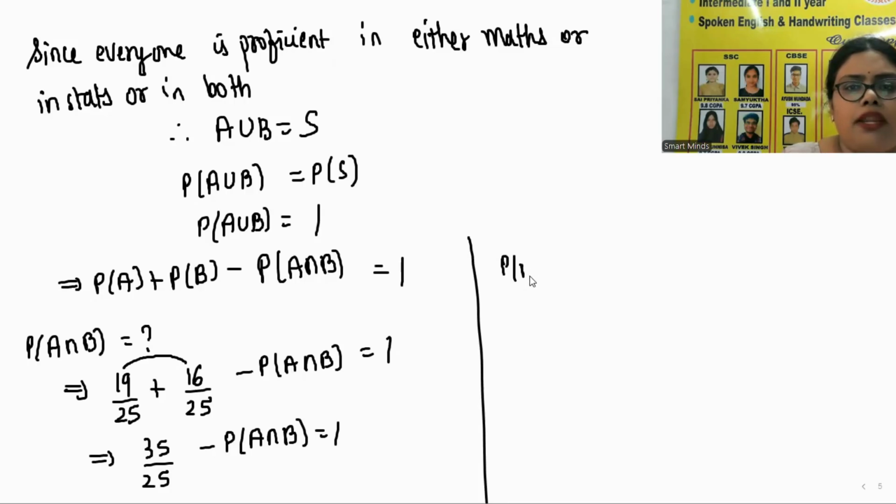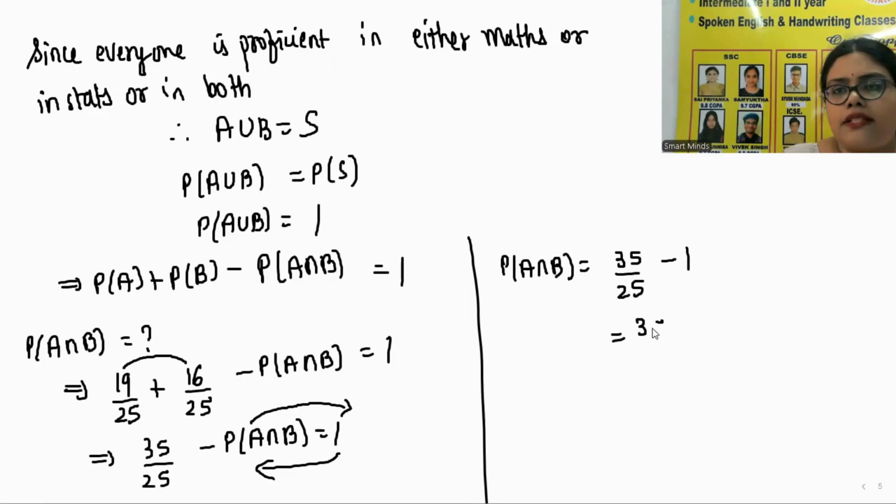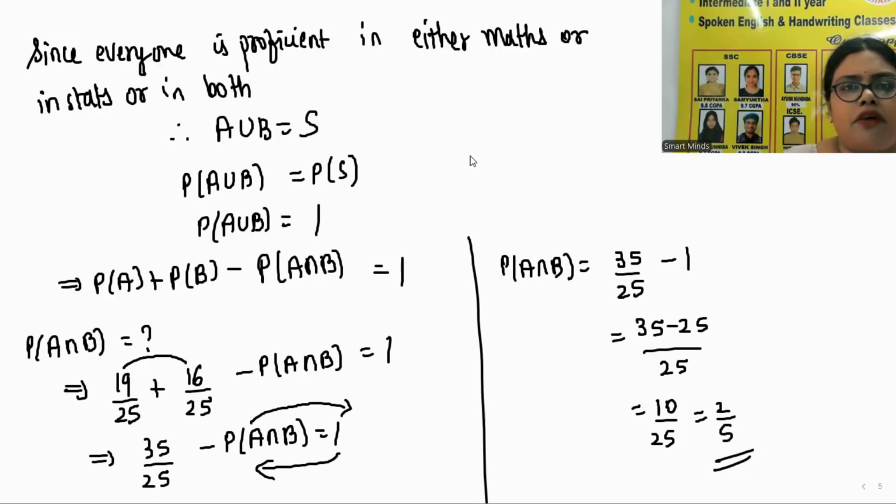So P of A intersection B is equal to 35 by 25 minus 1. I took this to the right hand side and 1 to the left hand side. So if you take LCM, 35 minus 25 by 25, that is 10 by 25, that is 2 by 5. 2 by 5 is the final answer.